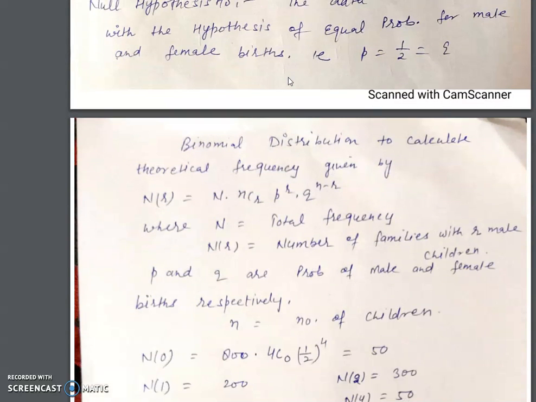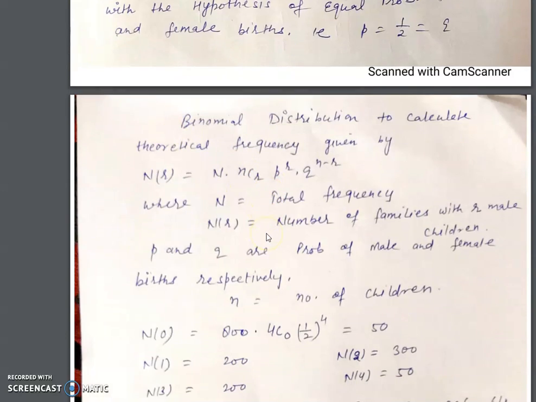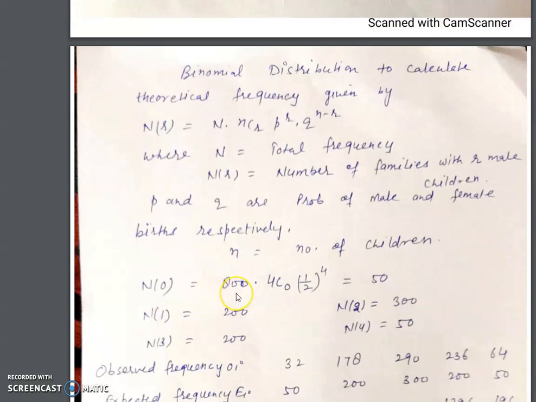So capital N is 800 families we have and n is 4. nCr is 4C0, r equal to 0 means the number of males in the family is 0.